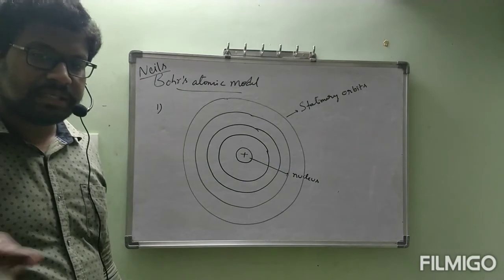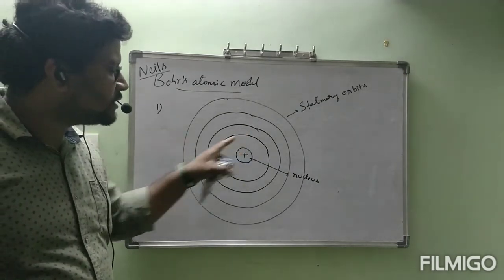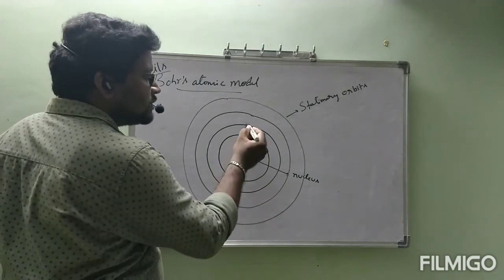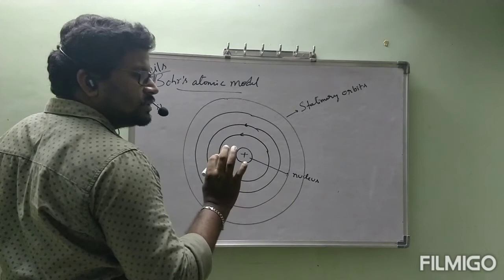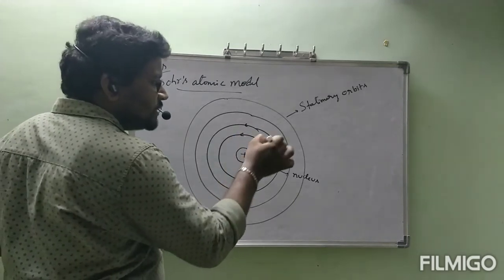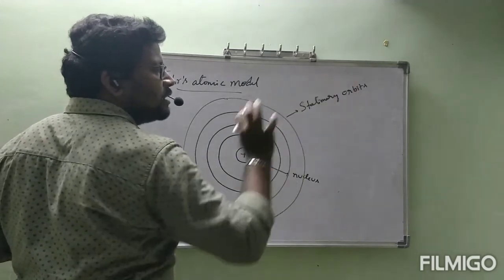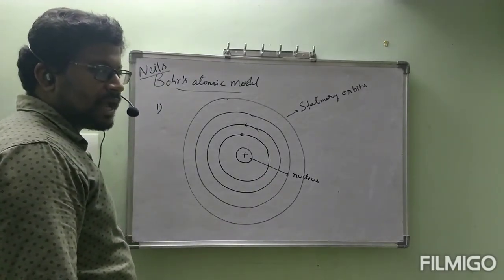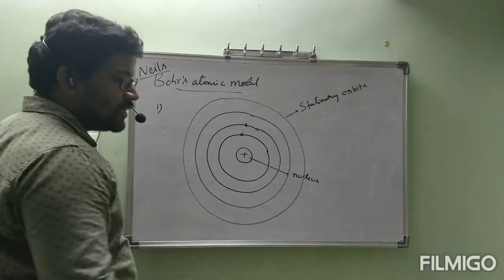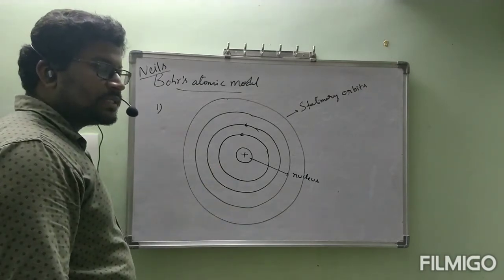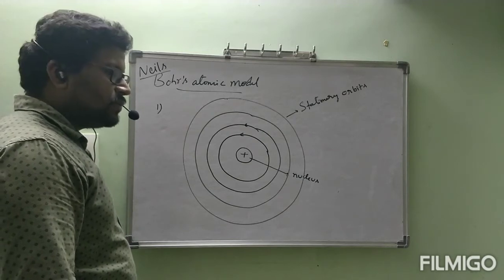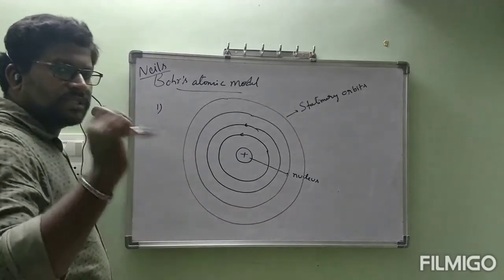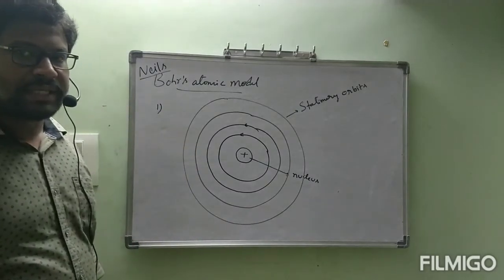whenever electrons are present in an orbit, for suppose one electron is present here, this electron is not going to lose energy. One electron is present here, this electron is not going to lose energy. That's why these orbits, 1, 2, 3, 4, all combined are called stationary orbits. Total positive charge in the atom is present at the center, which is called the nucleus. Electrons revolve around the nucleus in different orbits without losing energy, and those orbits are called stationary orbits. This is the first point. Next, second point.